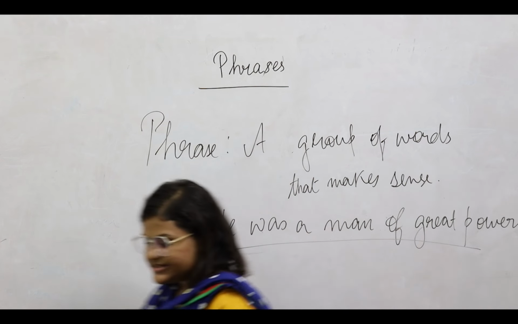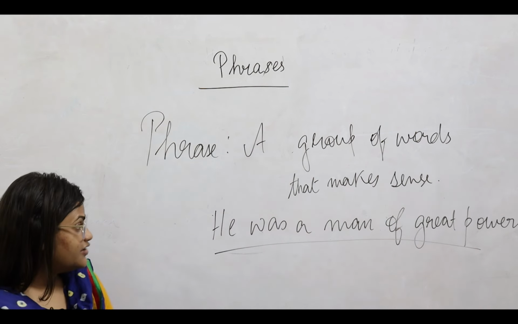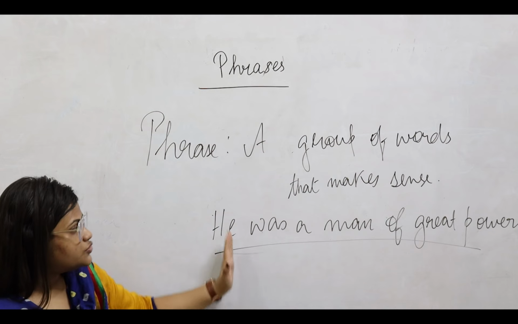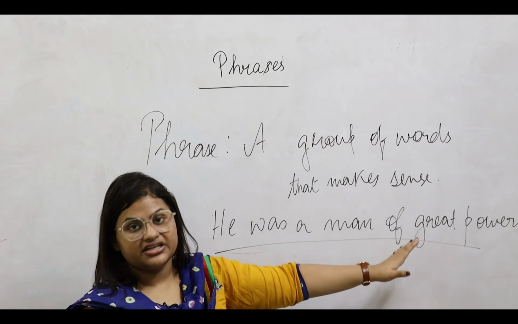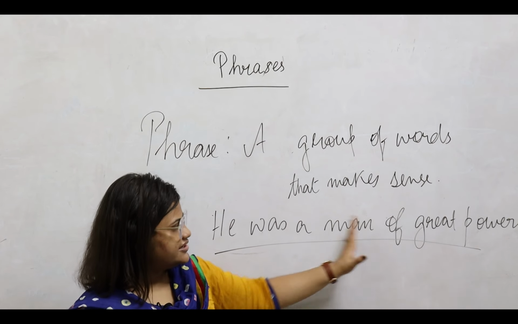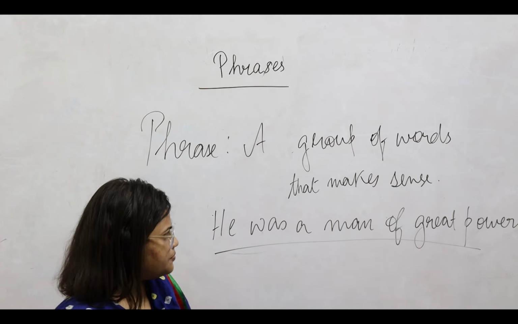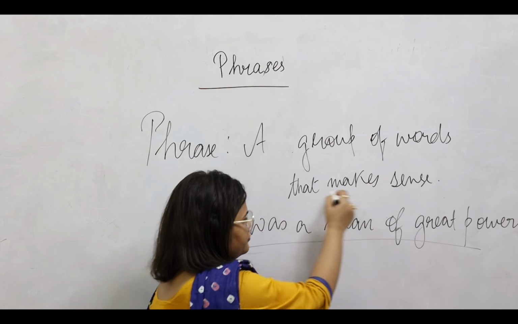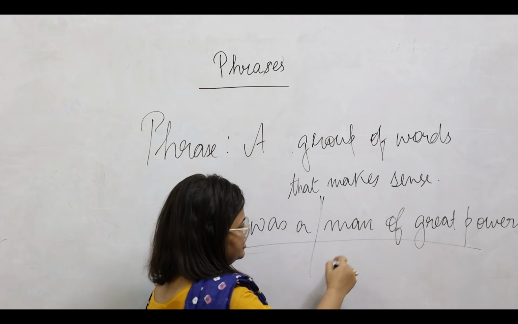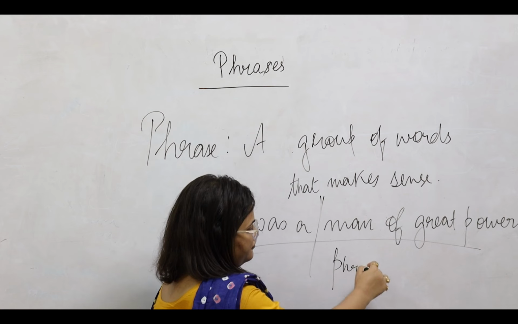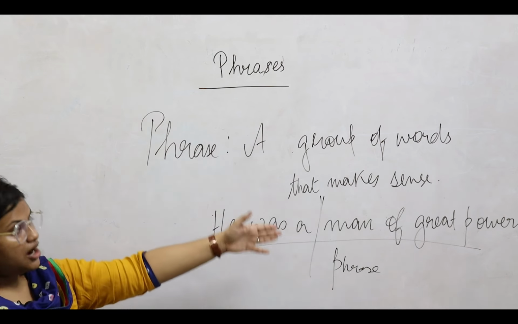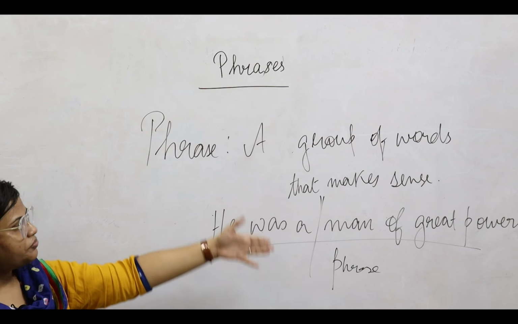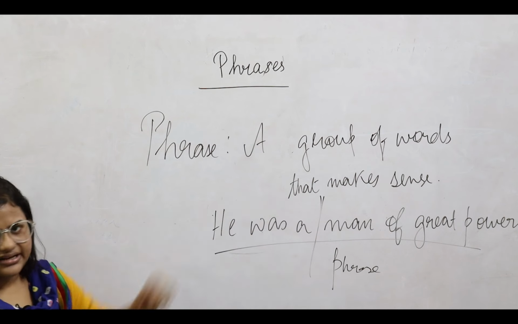Now in this sentence, if we divide the sentence into two parts, he was a man, that's one part of the sentence, and the man had great power. So that's the other part of the sentence. So of great power, this part, man of great power, this part we could classify as a phrase, because this is a part of the sentence which is making a meaning in itself.